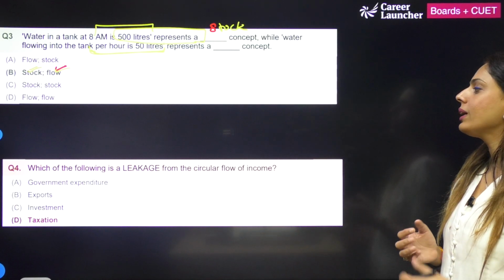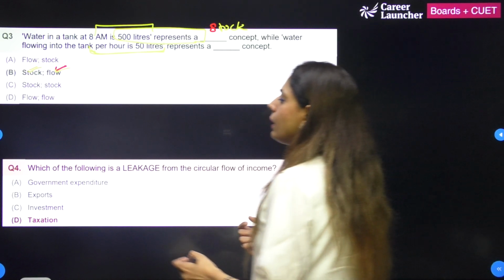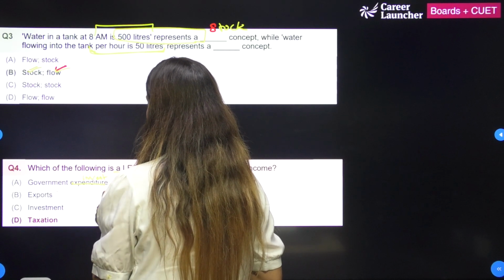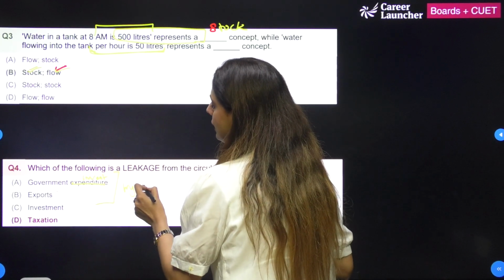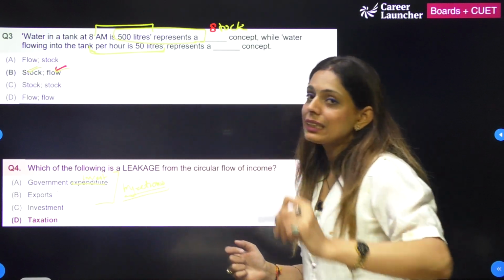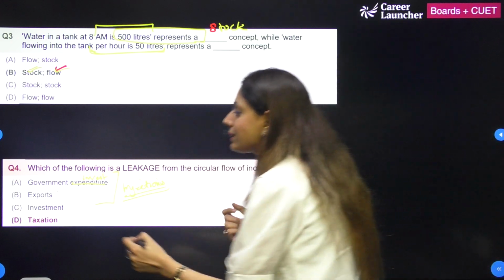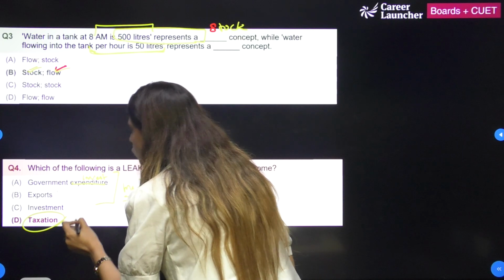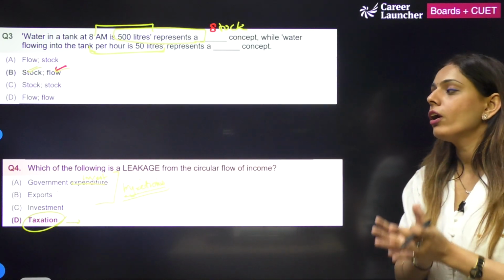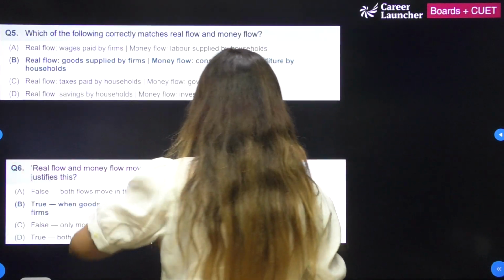Which of the following is a leakage from a circular flow of income? If I talk about government investment, if I talk about exports and investments, all these are examples of injections, which is what? Increasing the flow of income in the economy. But what is taxation? Taxation happens to be a leakage, which is constraining or, let's say, putting up a barrier in the circular flow of income.